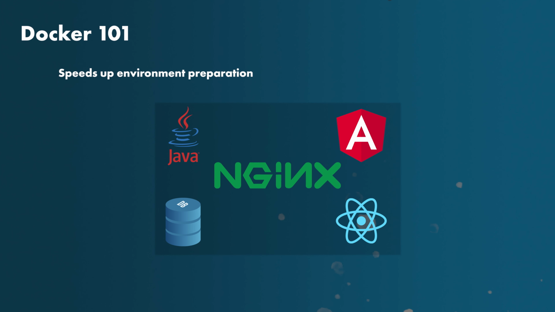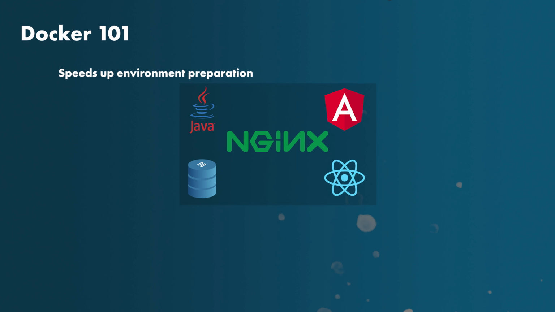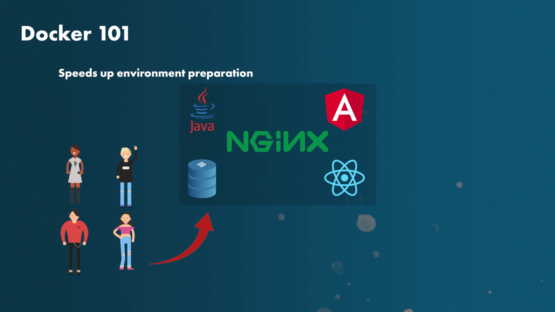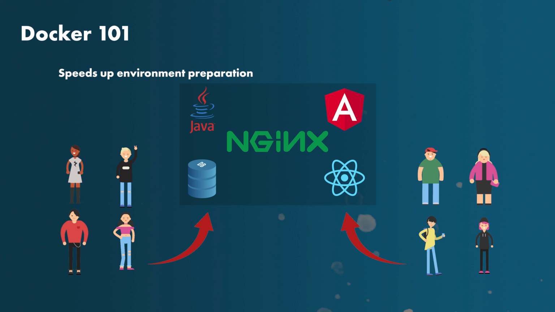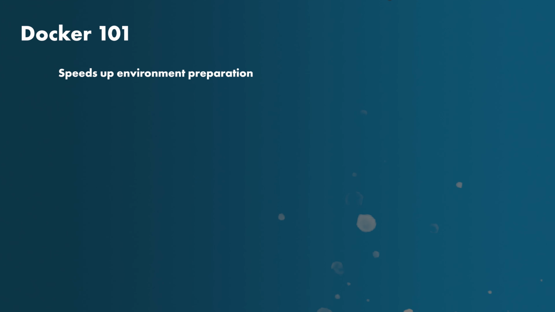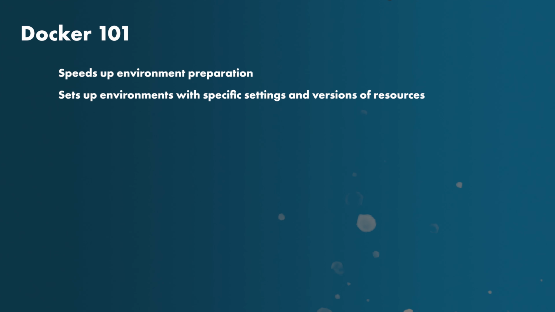And then if you add your applications or frontend, you may need to set up Node and NPM, and that's just the start. When your development team grows, you need to ensure that it has the same front-end and back-end resources in their local environments. Your testing team should also be on par with the correct environment. Docker gives you a guarantee that everyone will be working with the same resources. All of these scenarios play well into Docker's strengths, where its value comes from setting containers with specific settings, environments, and even versions of resources.